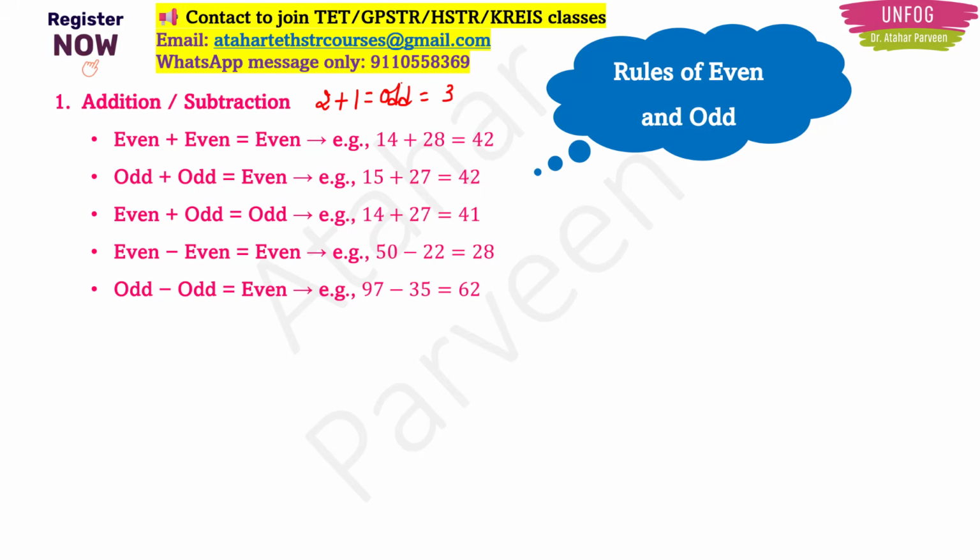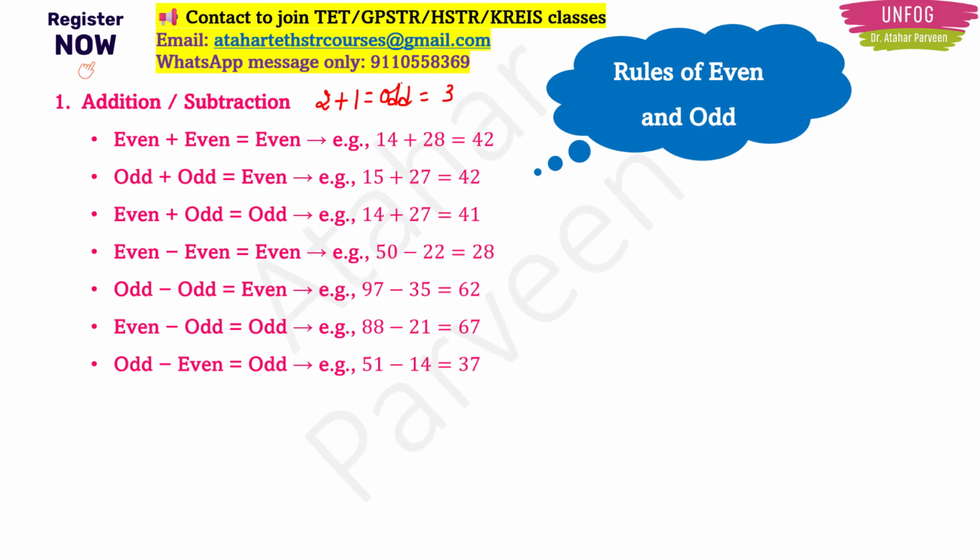Do it by yourself. Okay? These are the facts actually. If you subtract an even number and an odd number, your answer is going to be an odd number. If you subtract an odd number and an even number, then also your answer is going to be an odd number. So basically, if you have the same things, like 2 evens or 2 odds, then your answer is going to be even.